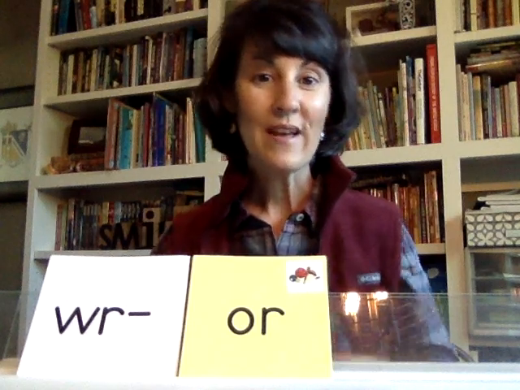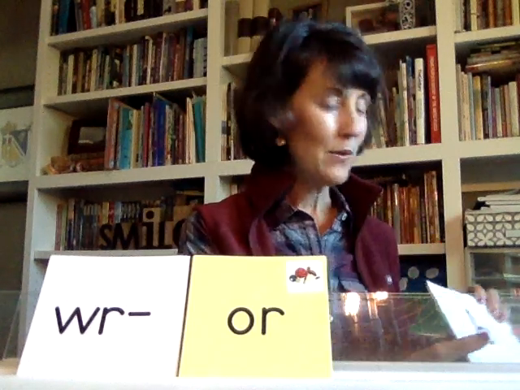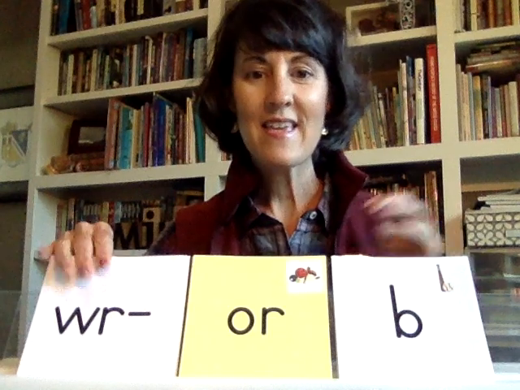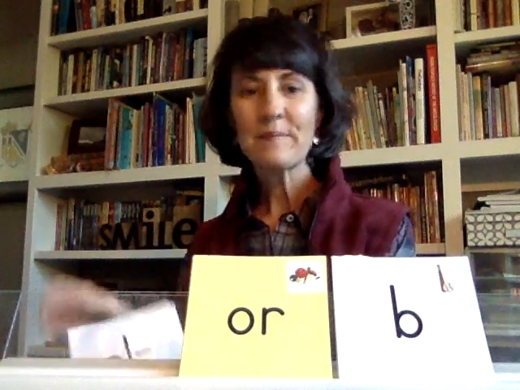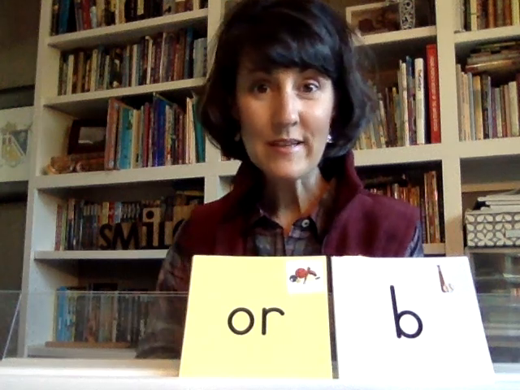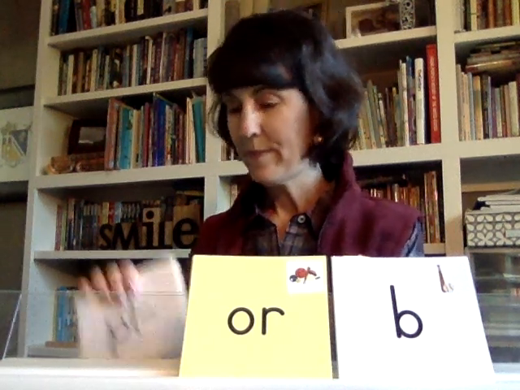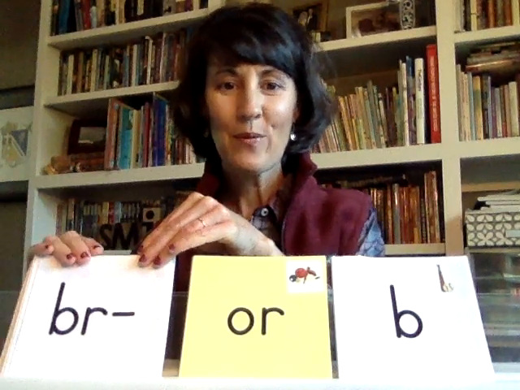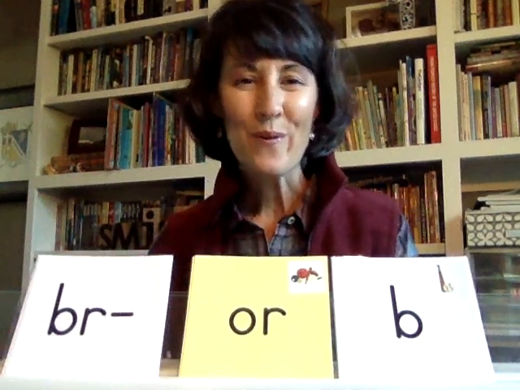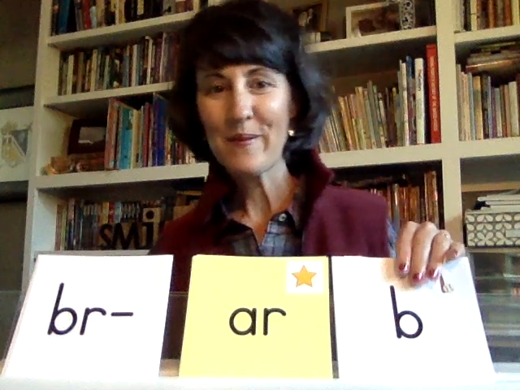All right, OR can come anywhere in the word. I'm going to put it in the middle now. Now I'm going to change our beginning. So ORB is going to say orb. Plorb. Oh, that's hard again. Brorb. All right, let's change our middle.